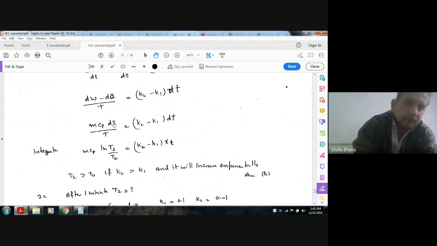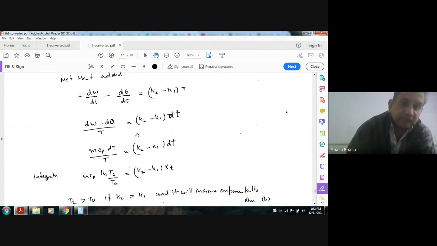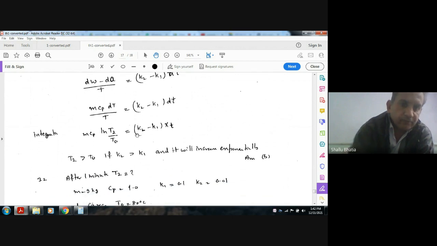So dW minus dQ is the energy added, and it will be m Cp dT. Small t is time, capital T is temperature. Now, if we integrate them, we can get m Cp ln of T2 by T1 equal to the expression with t as the time.